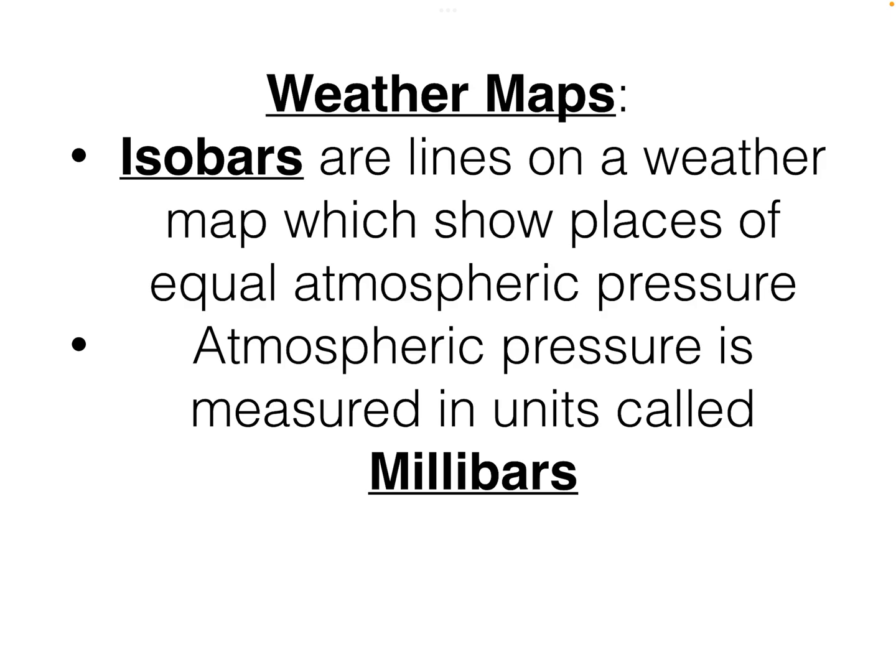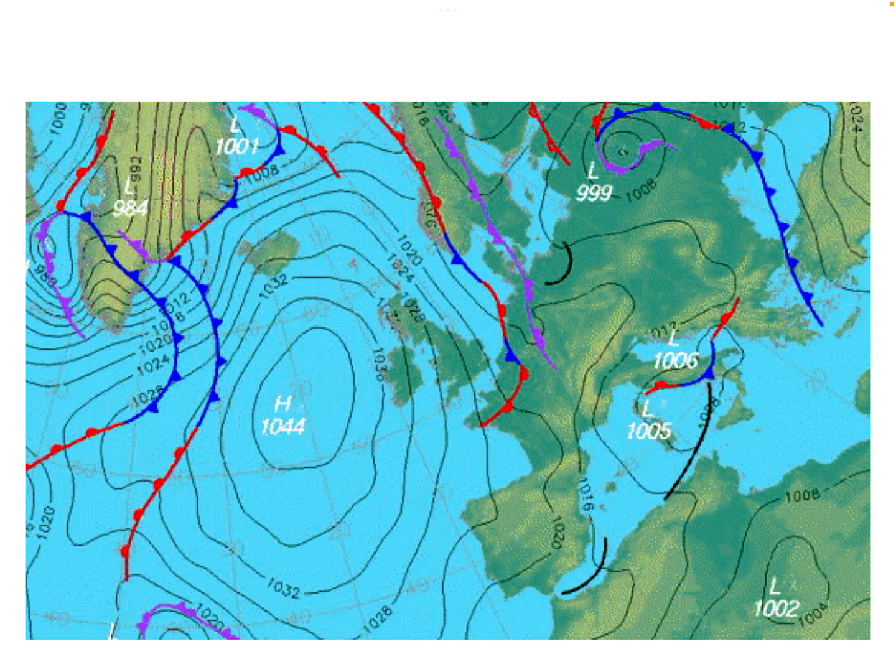Just moving on, I'm skipping past them now. Right, weather maps. If you're looking at weather maps, how do you know what all these different lines and these different symbols mean? So if you're looking at these lines on a weather map, and they look like the contour lines on an ordnance survey map, they look exactly like them. These particular lines on the weather map, if you look at them, they've got big numbers written along them. They are lines in a weather map showing you what the atmospheric pressure is.